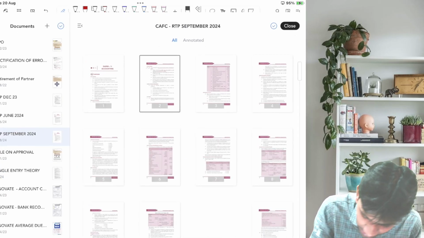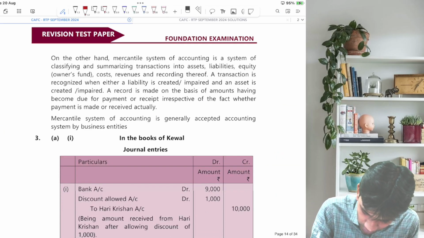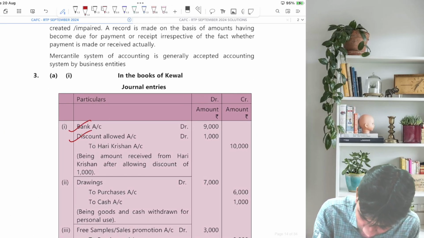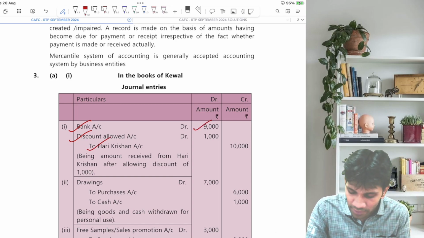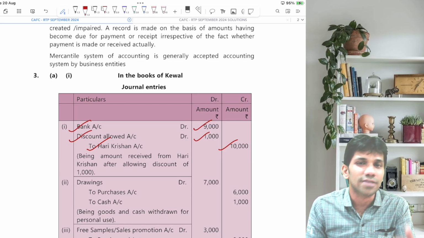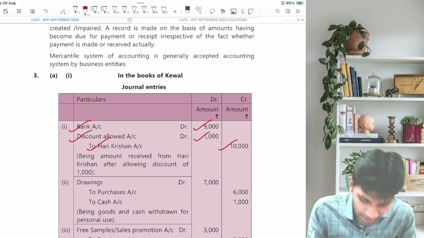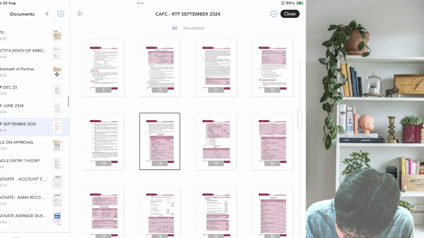Let's check this entry with the solution given by the institute. Here it is. Bank account debit, discount account debit to Hari Krishna. 9,000, 1,000 and 10,000. What narration will we write? Being check received and discount allowed in full settlement. Let's go back to the question, guys.